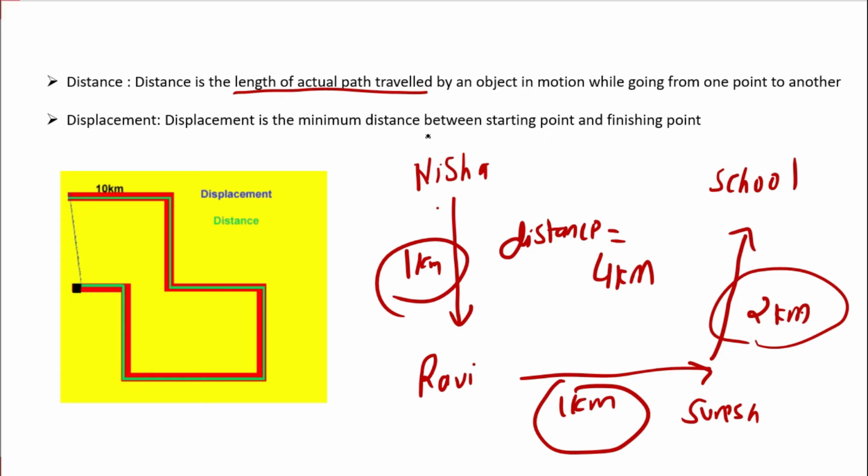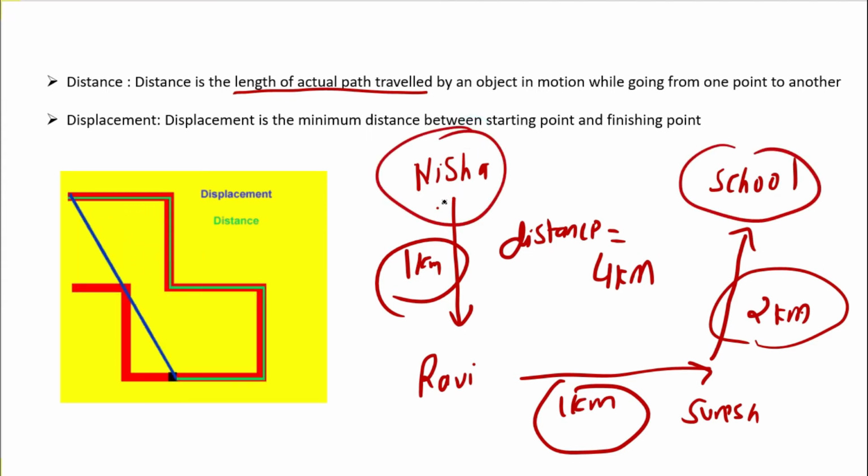Distance is the actual path traveled by an object, so they have traveled an actual path of 4 kilometers while going from one point to another point. When they are moving from one point to another point, the path they have taken decides your distance. Now coming back to displacement.